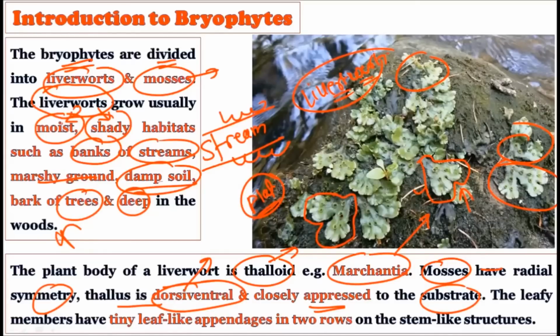Now the leafy members in these liverworts show tiny leaf-like appendages in two rows on the stem-like structure. Just like we have discussed, this shows a stem-like structure, and on both sides the leaves are arising like this. Okay, in the leafy members, but in the thalloid members, they show close apposition to the substratum. So when we talk about the liverworts, these liverworts grow in shady and moist areas. Plus, their thallus body is closely attached to the substratum, and the leafy members show two rows of leaf-like appendages growing on the stem-like structure.